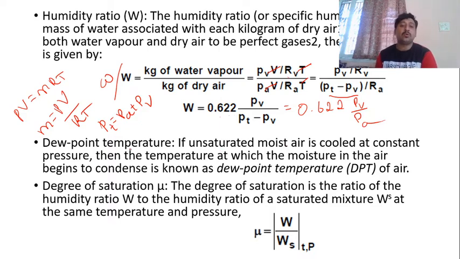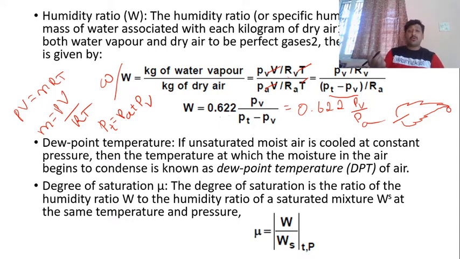Next, coming to dew point temperature. What is dew point temperature? If unsaturated moist air is cooled at constant pressure, then the temperature at which the moisture in the air begins to condense is known as dew point temperature of air. Simple. If I consider a leaf here, you can see a dew drop. During the monsoon season, dew is formed on the leaves.